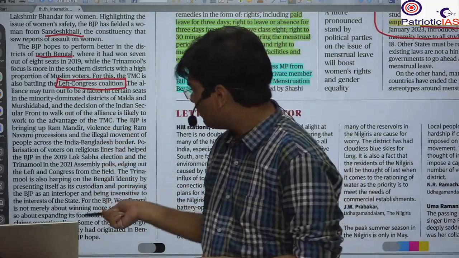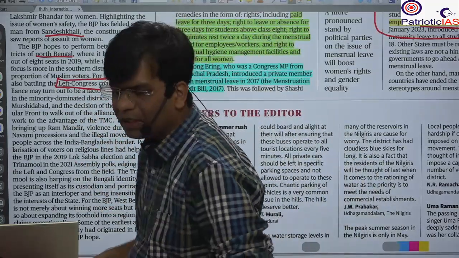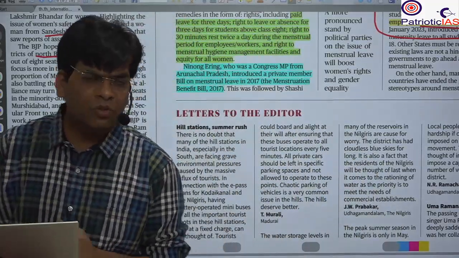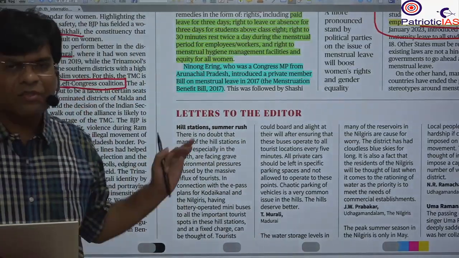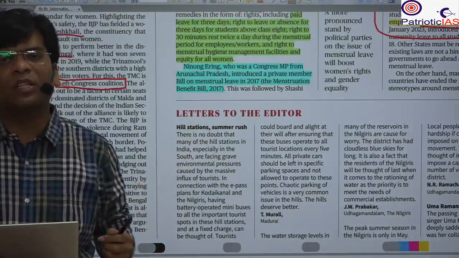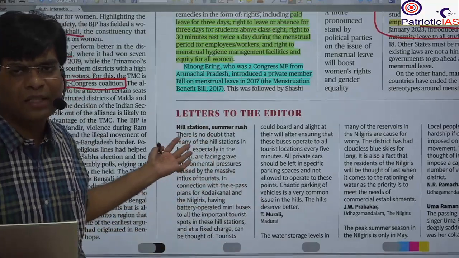So this is all about this news. This is not that relevant for our syllabus. So just know about it as factual information, just out of curiosity. There are no facts and no concepts in it.